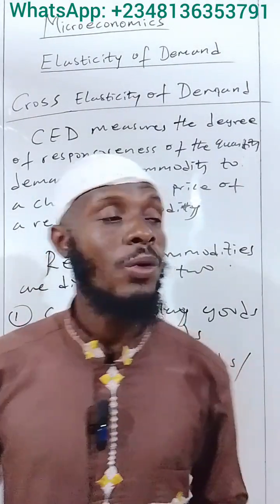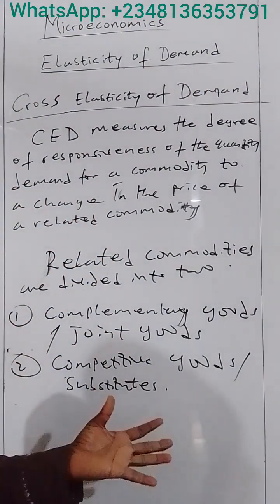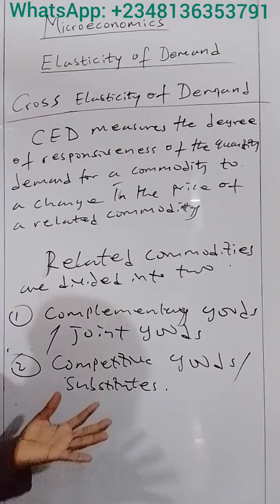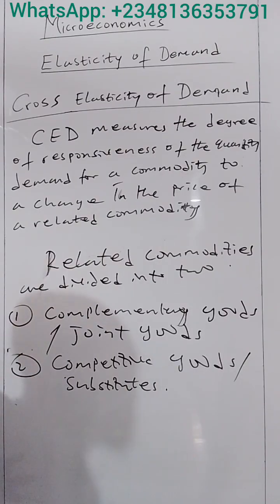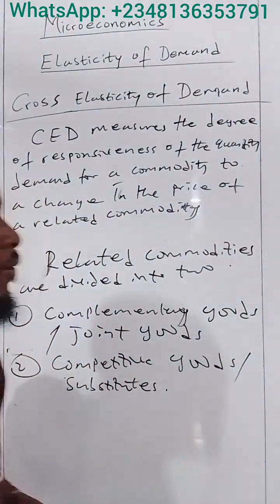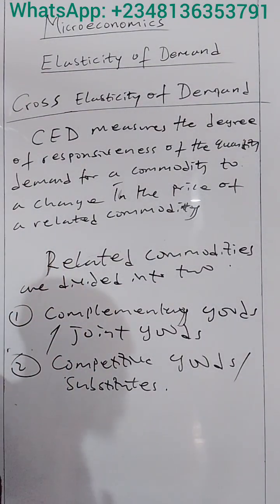Complementary goods are goods that are consumed together. For example, we can talk about bread and butter, car and fuel, tea and milk, and so on and so forth. So what are competitive goods? Competitive goods are goods that can replace each other. For example, beef and fish, Bonfita and Milo. All these are competitive goods because they can replace each other.